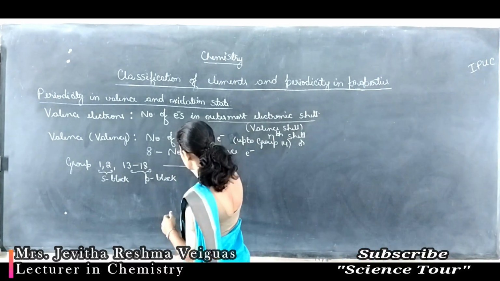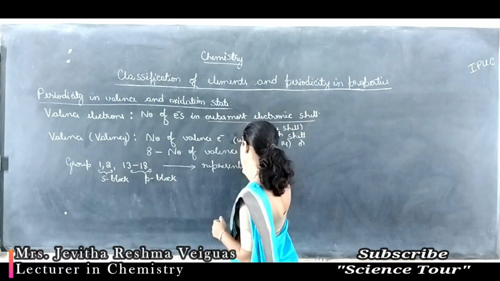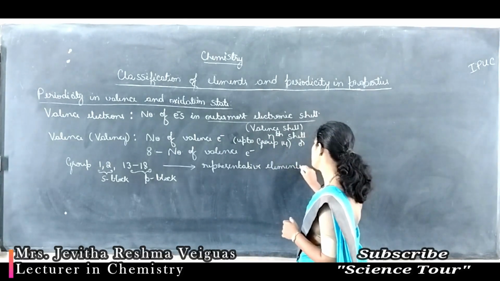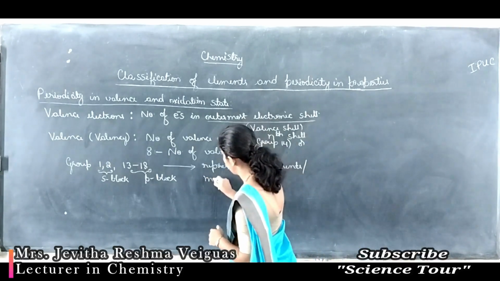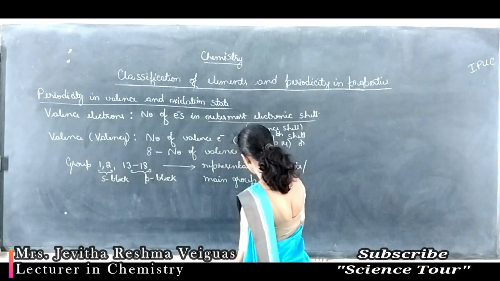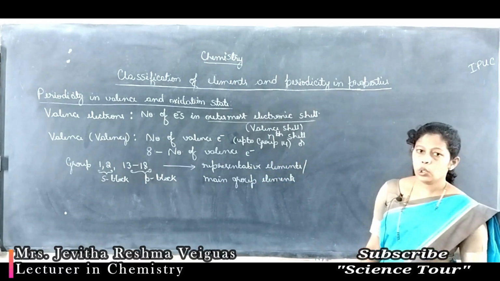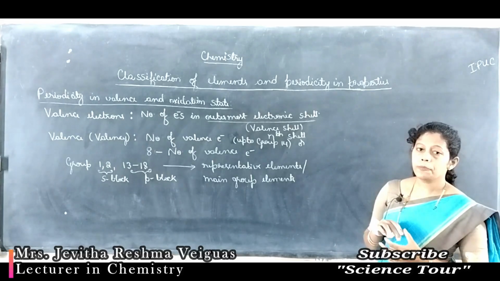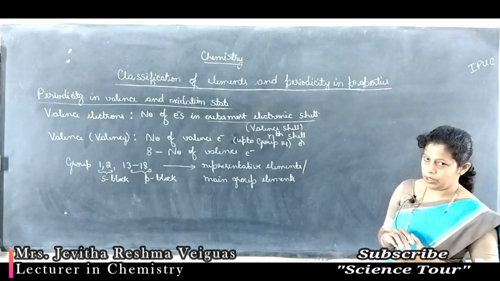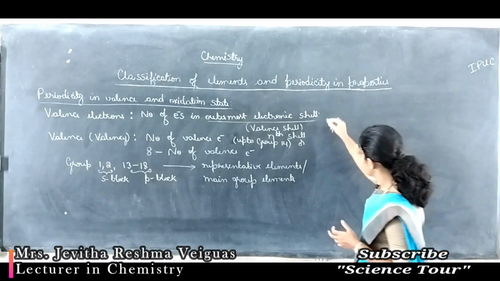These elements are together called representative elements, or these elements are also called main group elements, because their properties vary in a regular trend. Group 1 and 2 are s block, group 13 to 18 are p block, and they are known as representative elements or main group elements. Now let us write the valence for these elements.